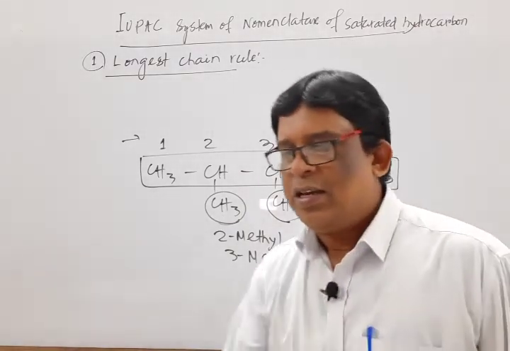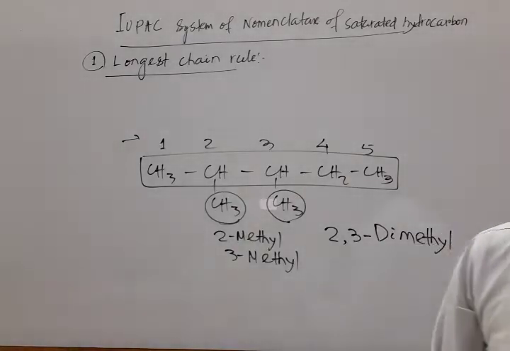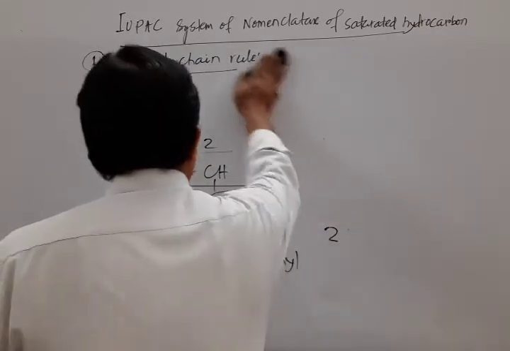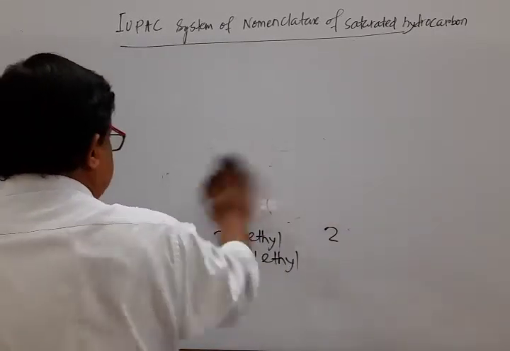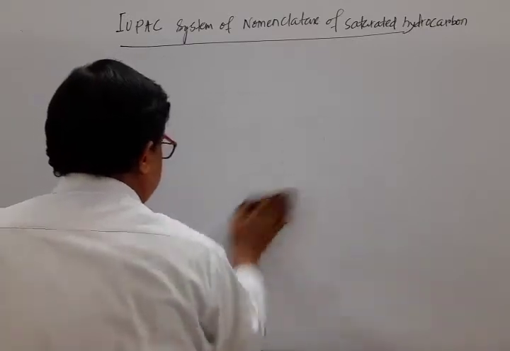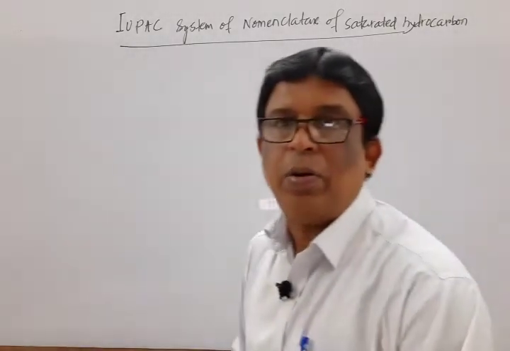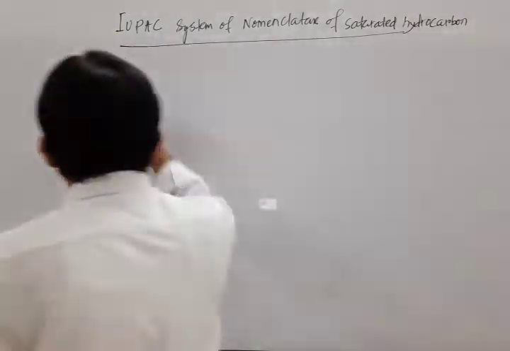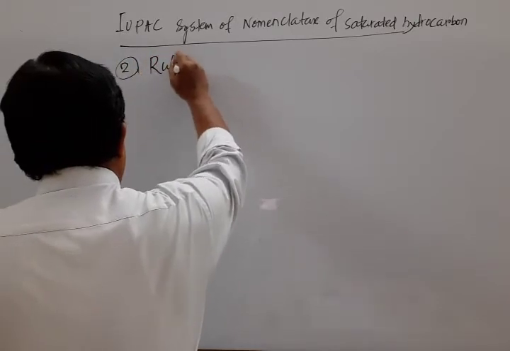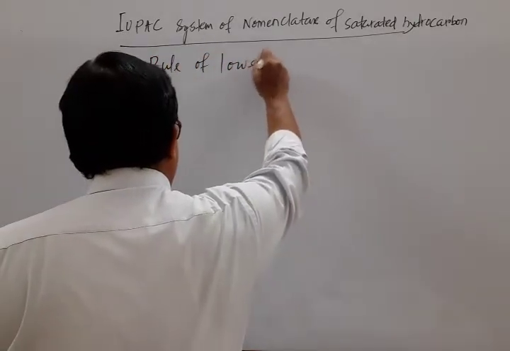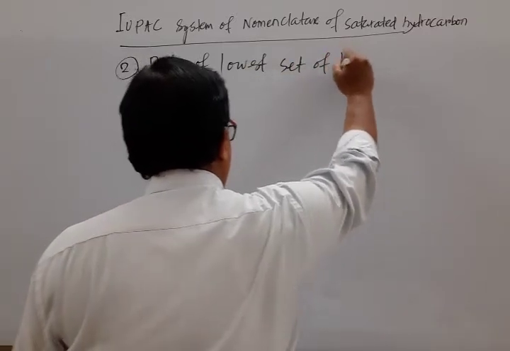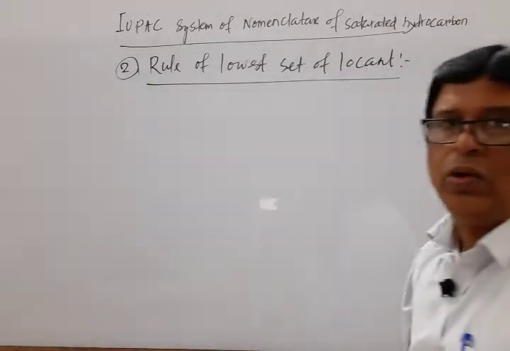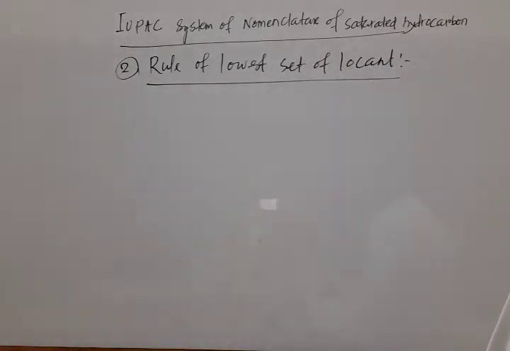Okay. Next, shift to another rule, that is known as the lowest set of locant rule. Students, I repeat again, do not worry about writing the rules. Try to understand what I write here. The second rule is the rule of lowest set of locant.